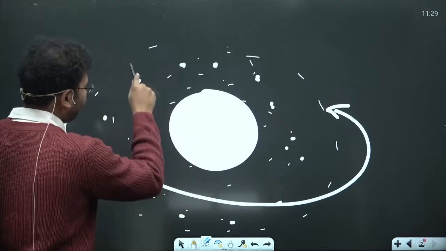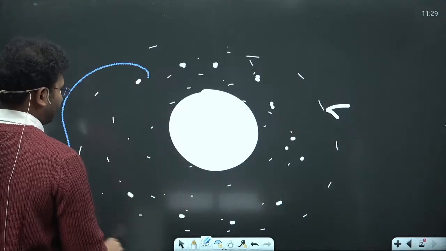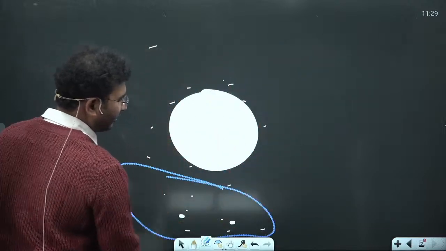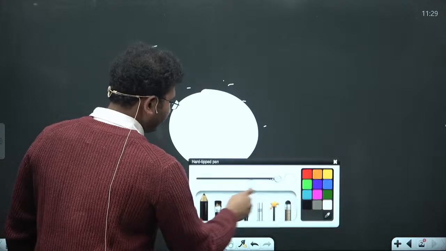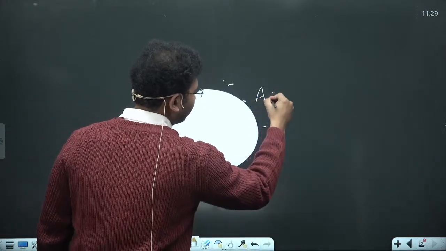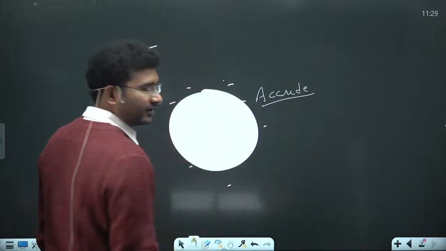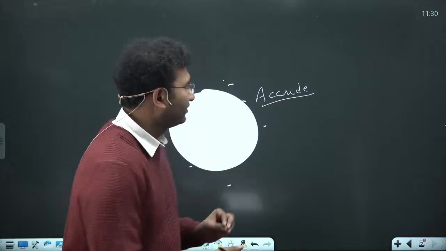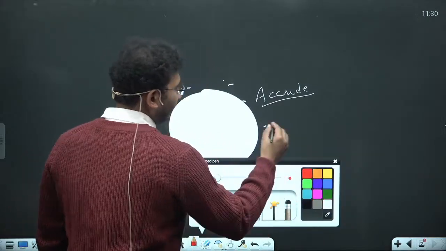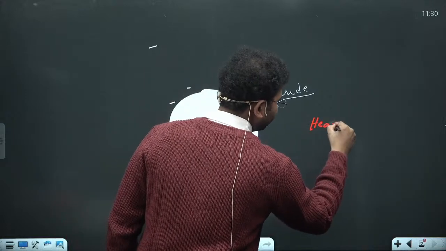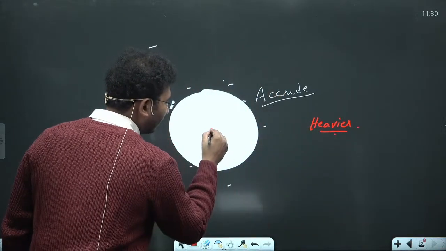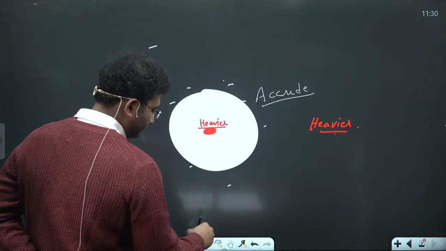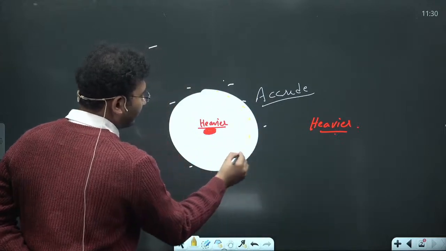So for our understanding, what I'll do is, अब क्या हो गया, ये छोटे छोटे particles, they started to accrete. Right? Now what do you mean by differentiation? Differentiations के अंदर, in simple terms, you will see that the heavier material which is there, heavier material will go to the center, and this is your heavier, whereas lighter materials जो है, they will be located on the outside.